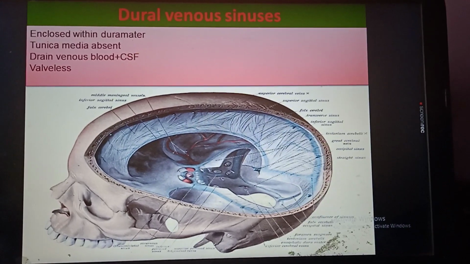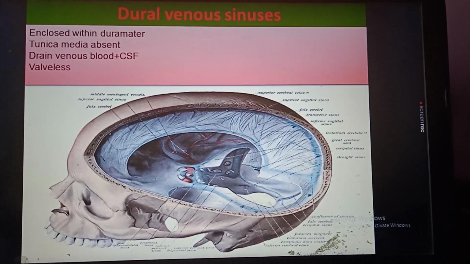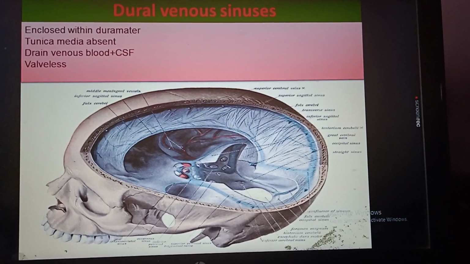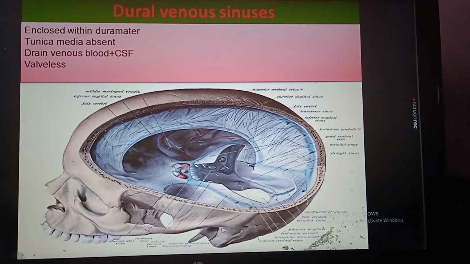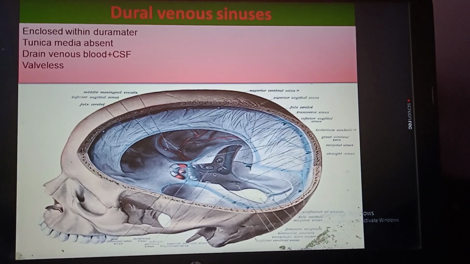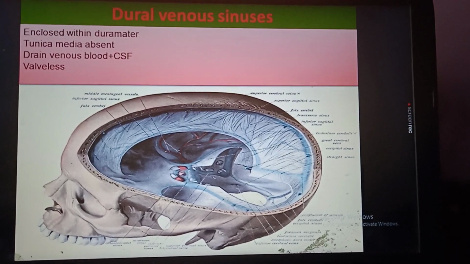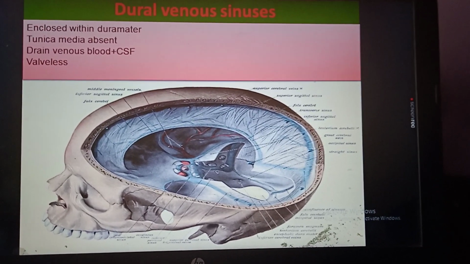What are the valveless veins in our body? They are the brachiocephalic vein, superior vena cava, inferior vena cava, common iliac vein, external iliac vein, portal venous system, Thebesian vein, as well as the dural venous sinuses.